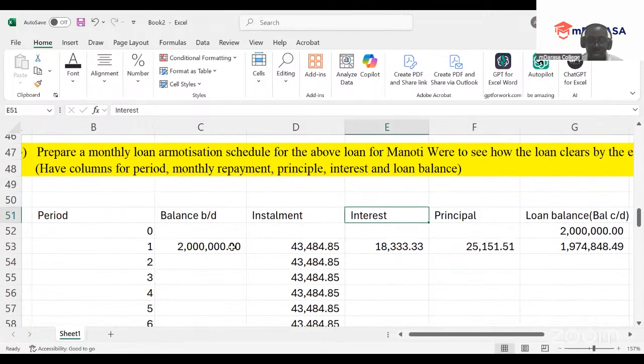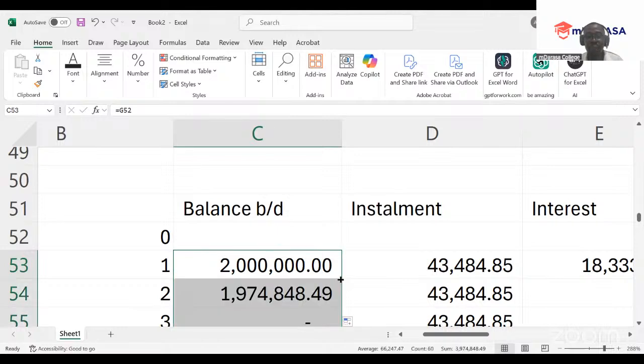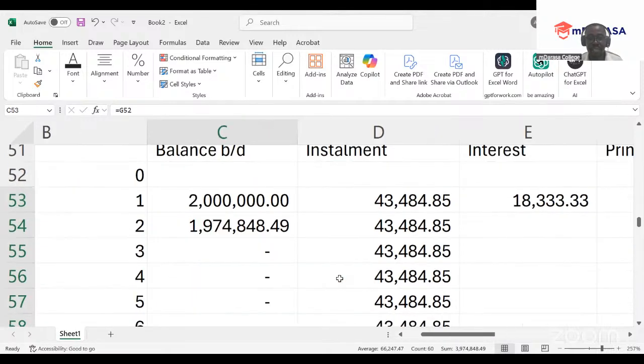At this point, I'll just come on the first balance. You see the thick cross on the bottom right of this cell? All I need to do is to just double click that.